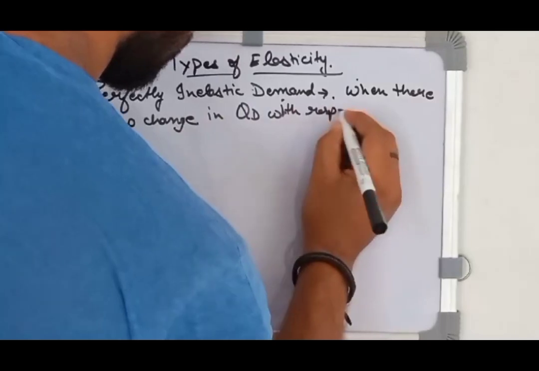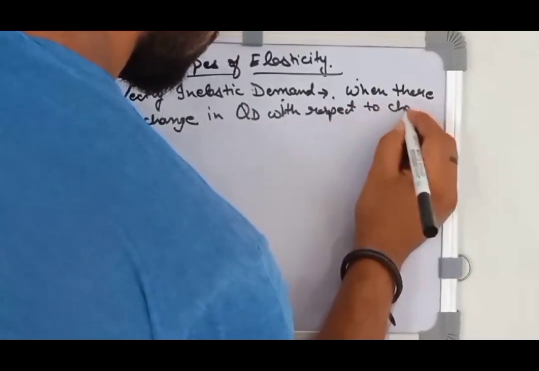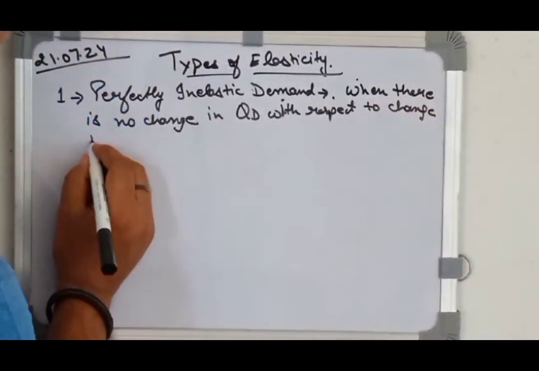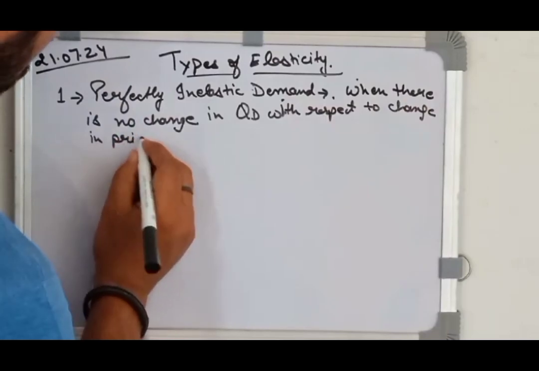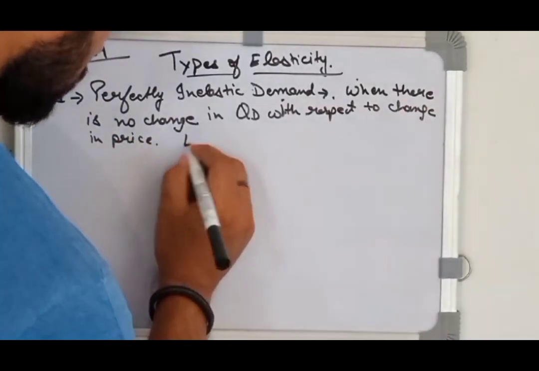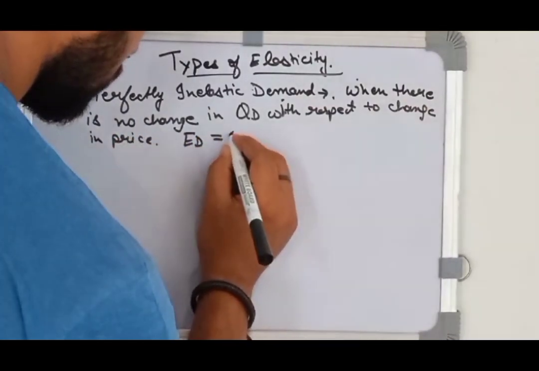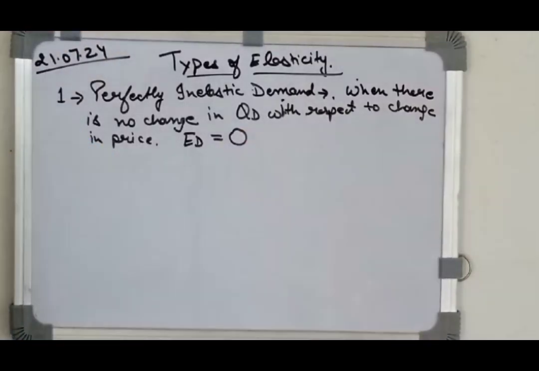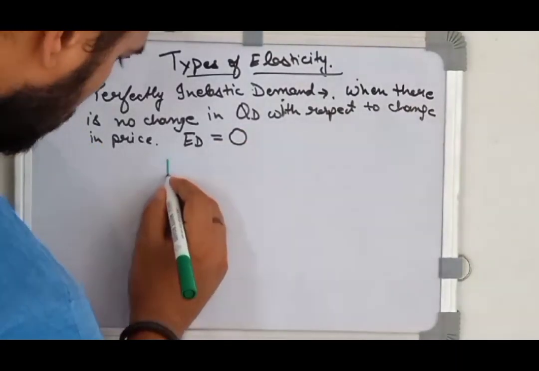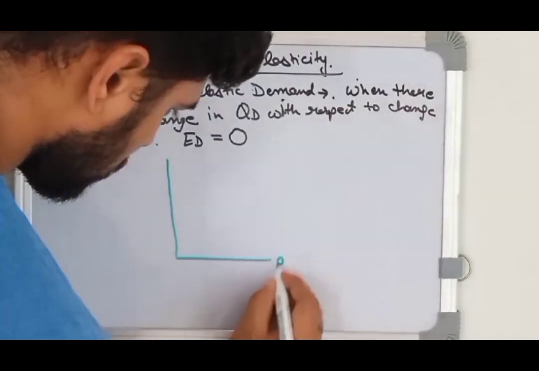So when the price of the good is changing, but resulting to that there is no change in the quantity demanded by the consumer, so we say that the elasticity of demand is zero, or demand is perfectly inelastic. In this case, the answer which you will derive from the numerical will be 0.